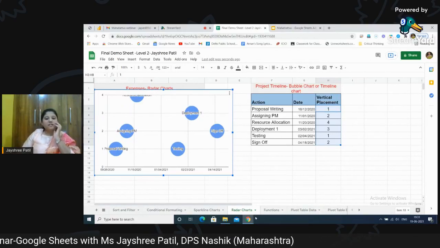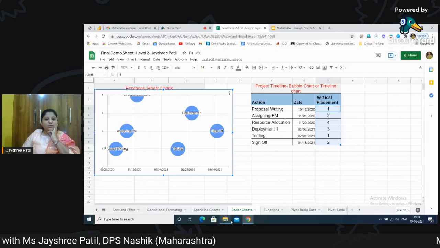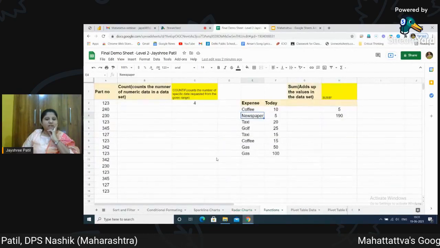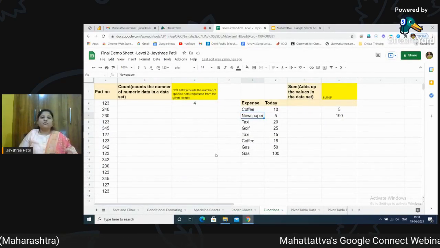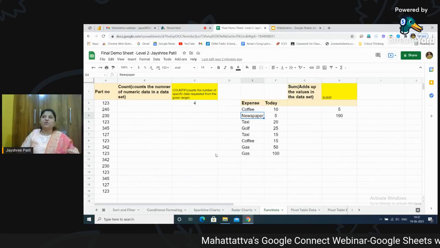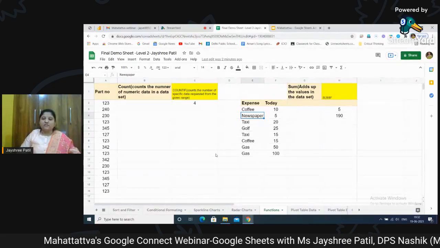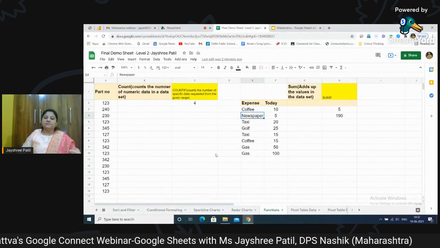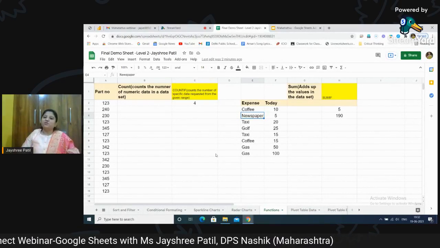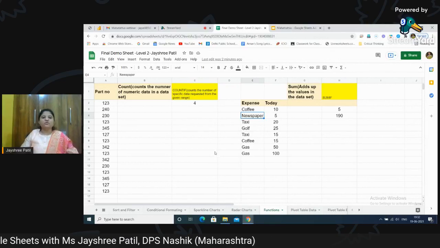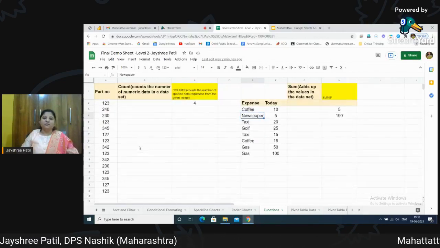Now the other very important part of level 2 is called functions. Okay, so the basic functions each one of us knows. Suppose I want to do some calculation. I want to calculate average, I want to calculate sum, I want to find minimum and maximum values, which we have already seen and everyone knows. We have done it in level 1.